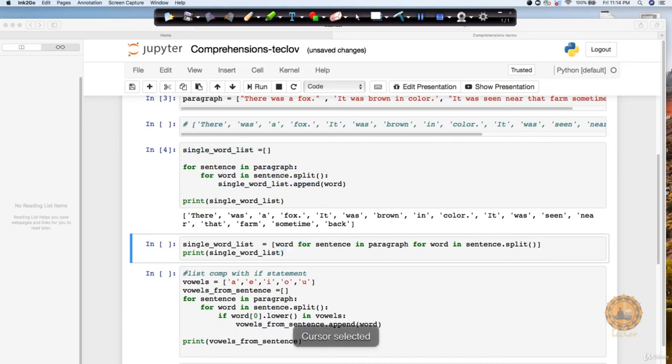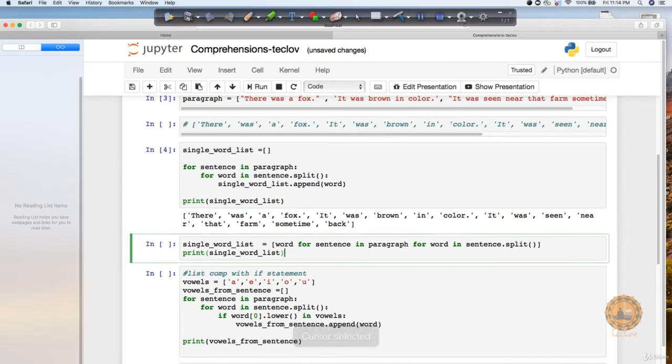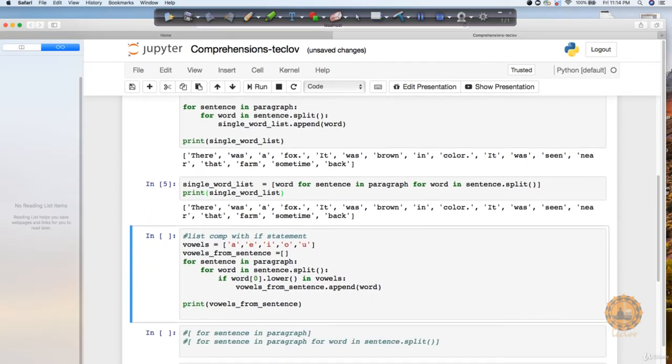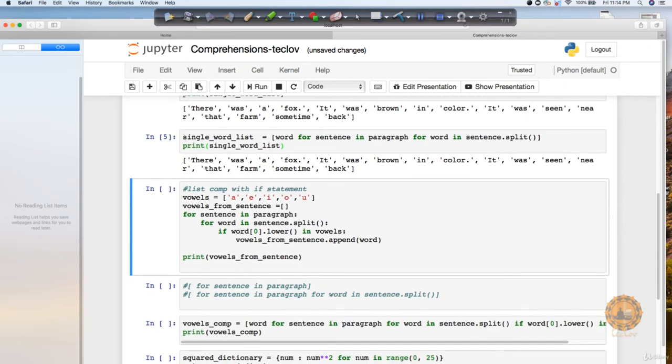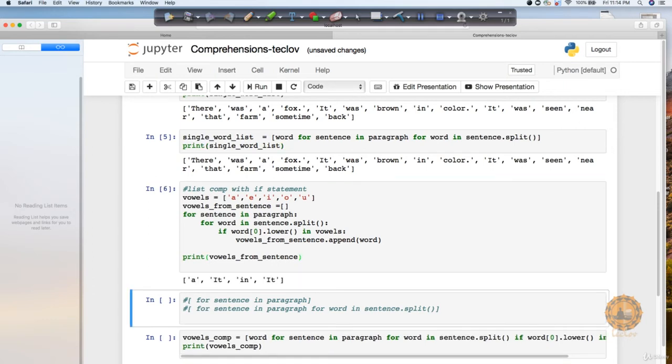So if I execute this part of the code, you will notice that it's going to return me every word separately, and that's what we are doing with the help of comprehension. Similarly, if I want to, let's say, pull up some vowels from here, again this is a code which is giving me an output from the above paragraph. So here also it's returning me like a, it, and it.